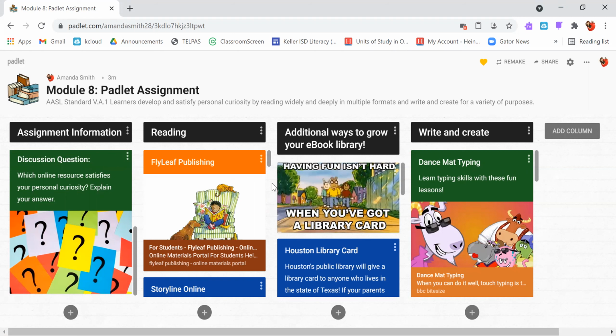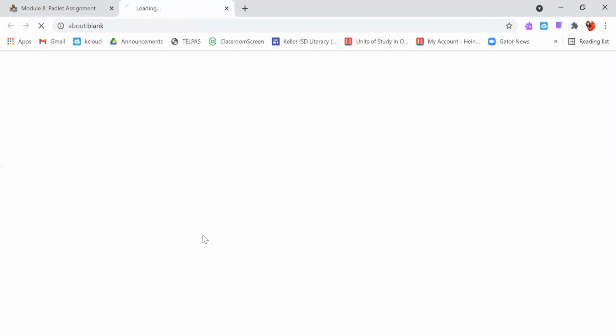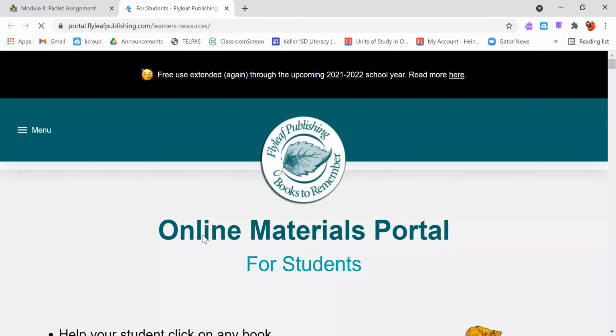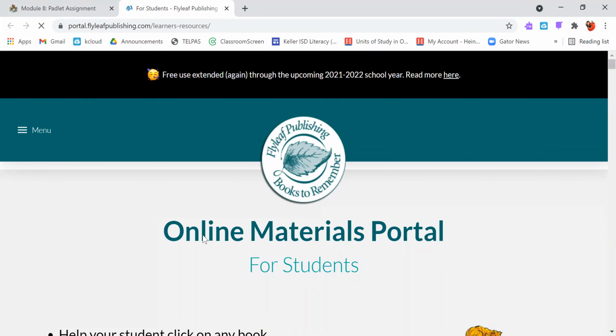The first one we have is Flyleaf Publishing. Now, Flyleaf is pretty cool because normally this is a site that the school would have to purchase a subscription for, but because of the pandemic, free use has been extended all the way through the 2021-2022 school year. And it's a really great resource for ebooks.